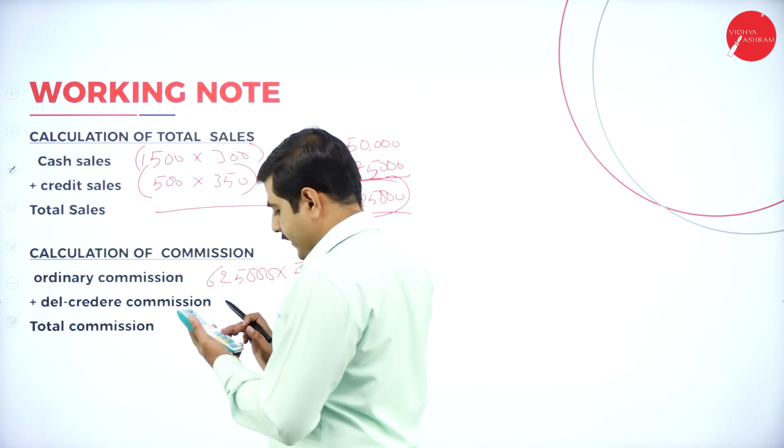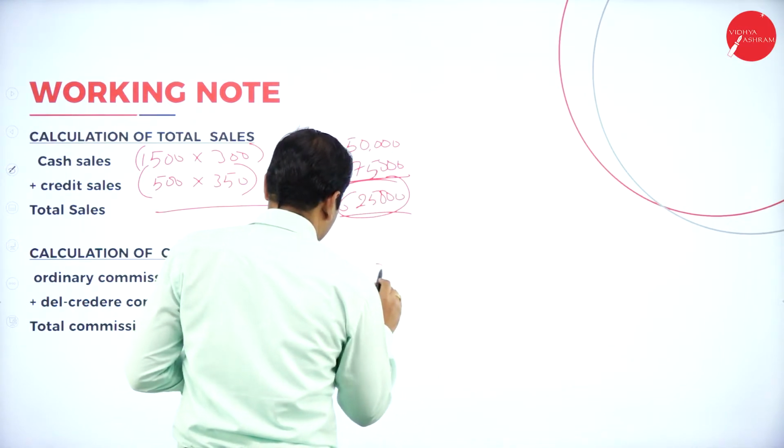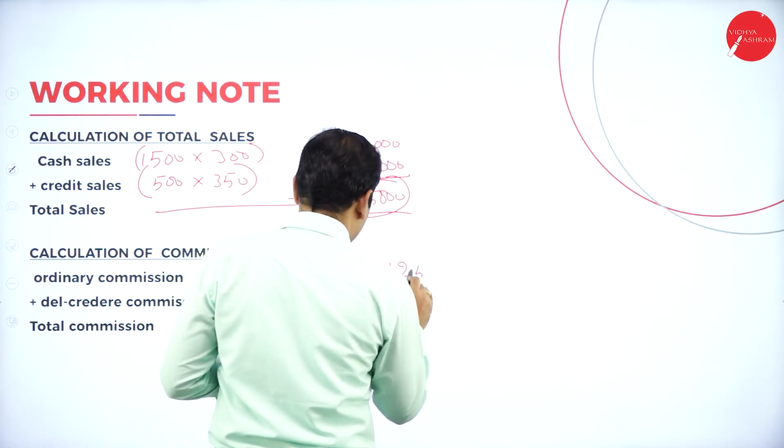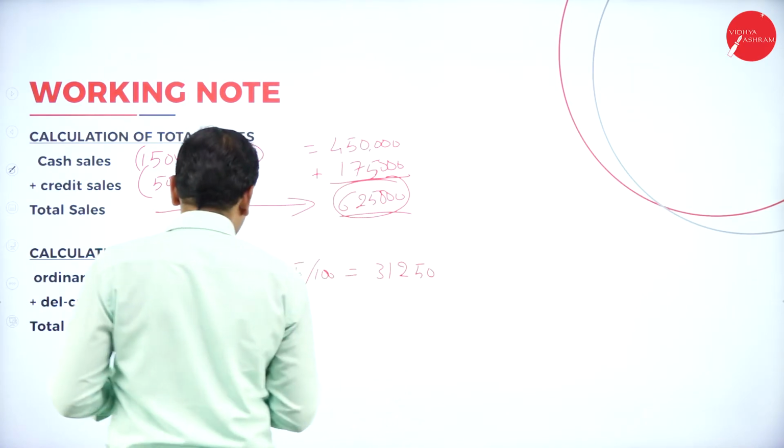So 6,25,000 into 5 divided by 100, we'll get 31,250 as ordinary commission.